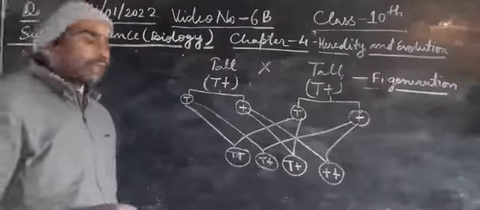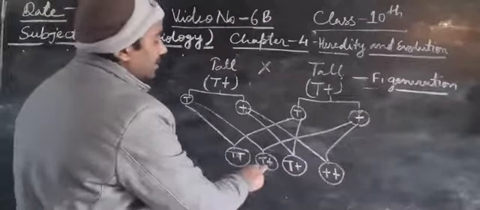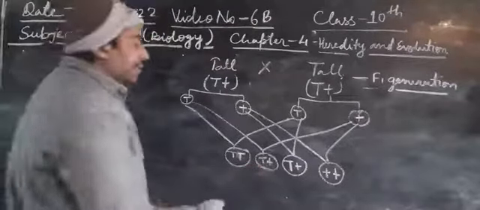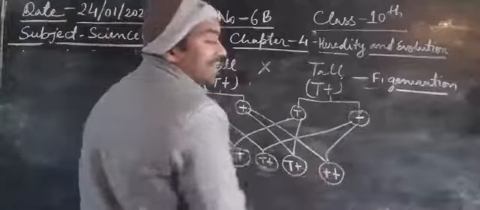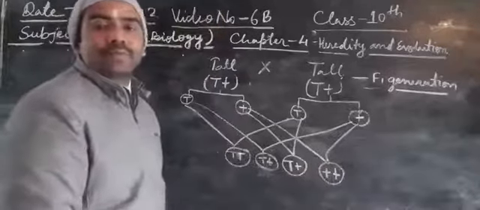That gives capital T capital T, capital T small t, capital T small t, and small t small t.